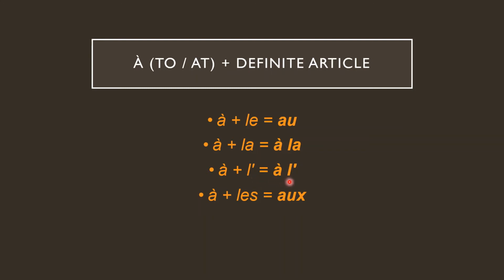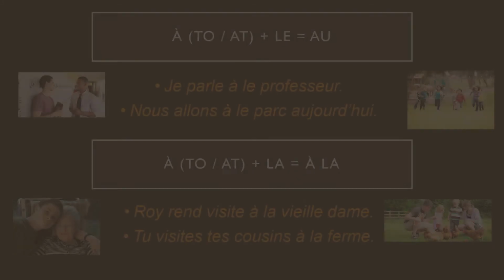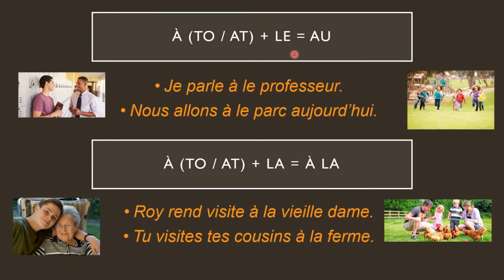So let's see some sentences now. À plus le becomes au, right? So, je parle à le professeur. Now, can you see à coming in contact with le? I am speaking to the teacher. À comes in contact with le, which cannot happen. So whenever you have à and le together, you will have to substitute it with au. So I am speaking to the professor, where this au actually means à plus le, which is to the. So I'm speaking to the teacher.